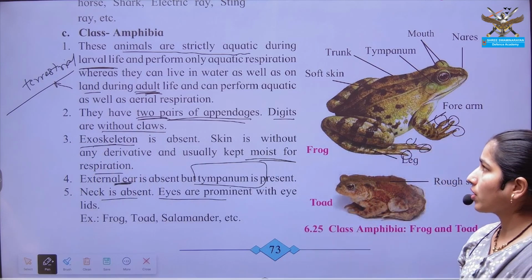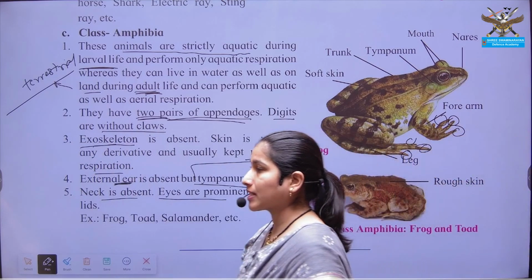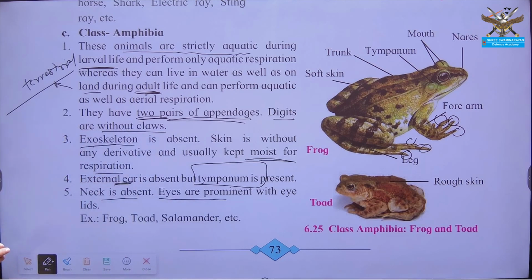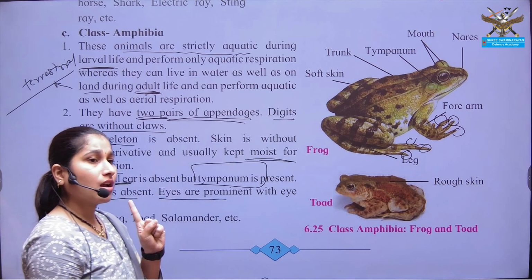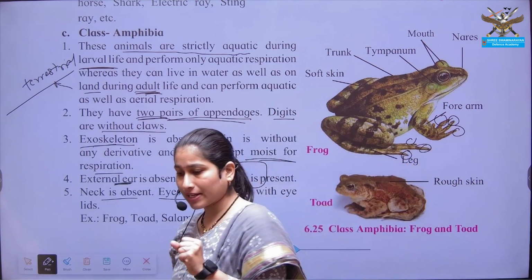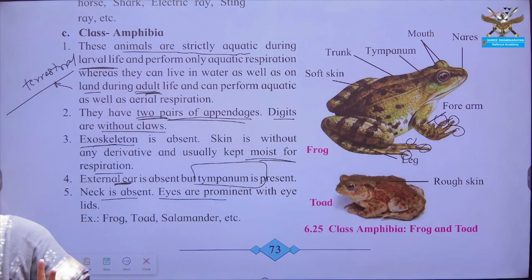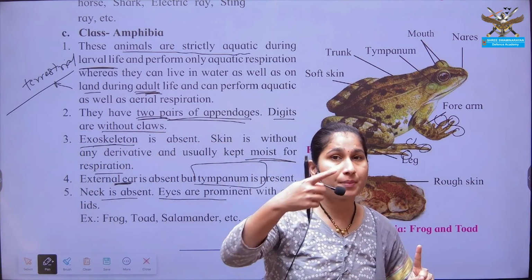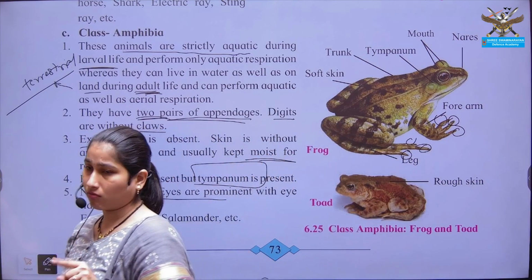So what you have to remember from the class amphibian point of view? First, they are dwelling in two habitats, that is water as well as land. What type of developmental stage is seen in aquatic habitat?